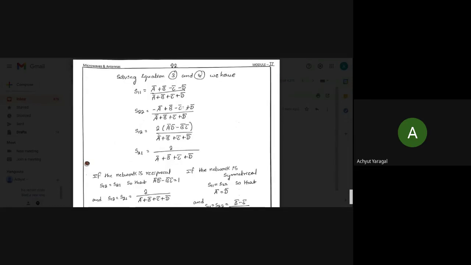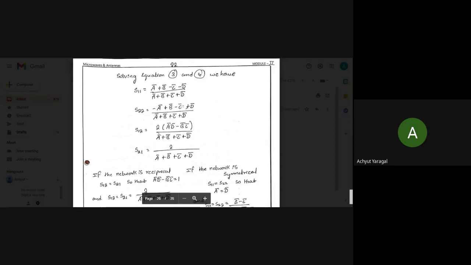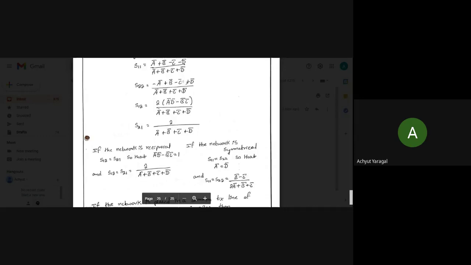So this is how we get the relations between the S parameters and the ABCD parameters. Now, if I consider the network is reciprocal, that means S12 is equal to S21, then A bar into D bar minus B bar into C bar is equal to 1. If I substitute this equation, then S12 and S21 is equal to 2 divided by A bar plus B bar plus C bar plus D bar.